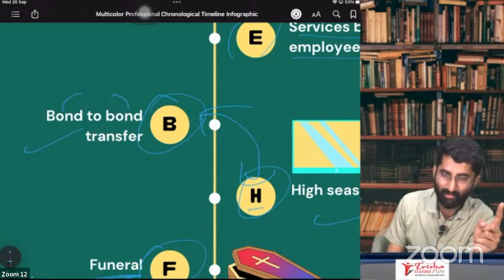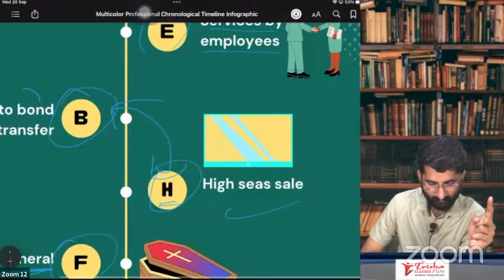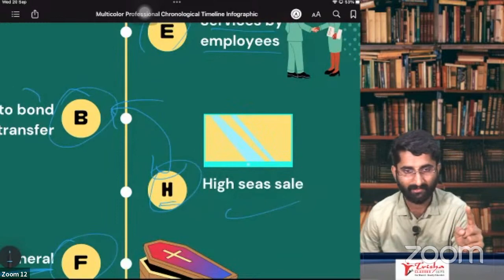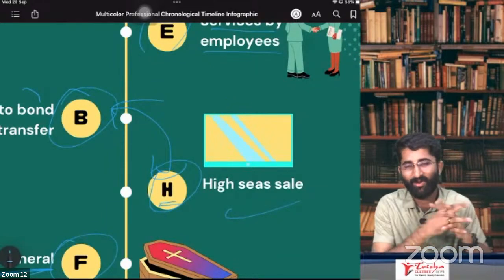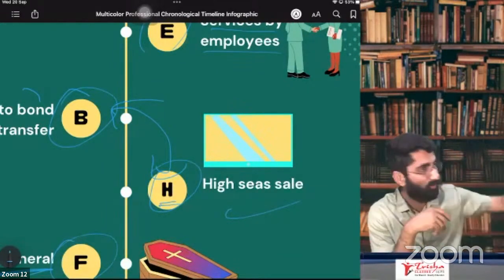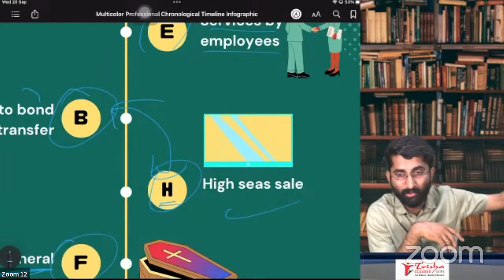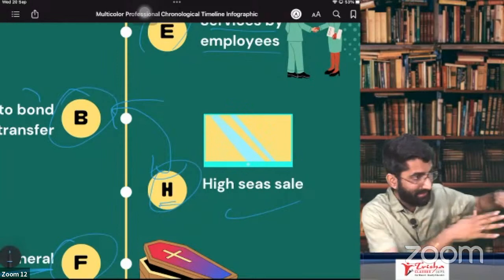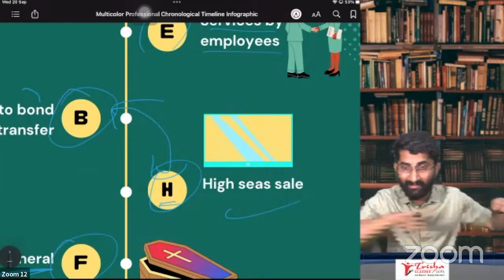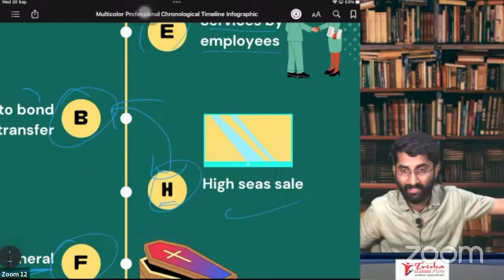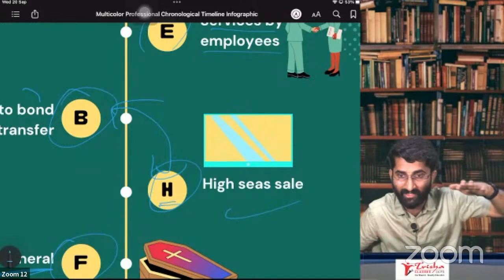And high seas sale also. What is high seas sale? I hope the spelling of high seas is right. What happens in high seas sales? Goods are sent from another country, for example, South Africa. The goods are coming, sailing on the water. They have not entered India, they are still outside India, just floating on the water.